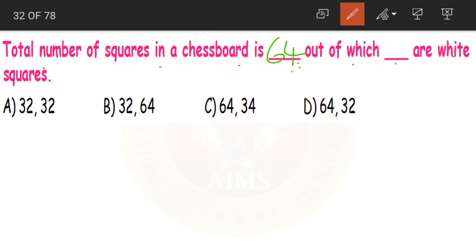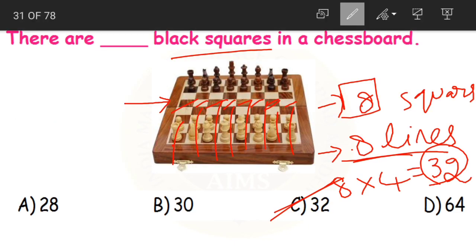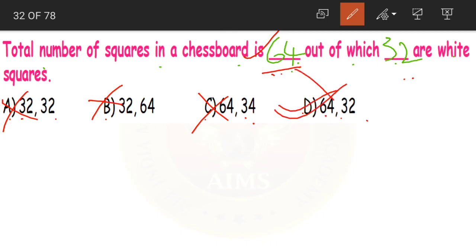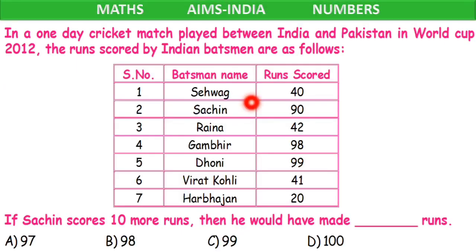Out of which, how many are white, children? Just now we have done that half of the squares. That means 32 are black and the other 32 are white. How many are white? 32 are white. Now if you look at the options, option A 32 and 32. No. Wrong. Option B 32, 64. No. Option C 64, 34. Wrong. Again option D 64, 32. Yes, this is our correct answer. 64 total squares, of which 32 are white.